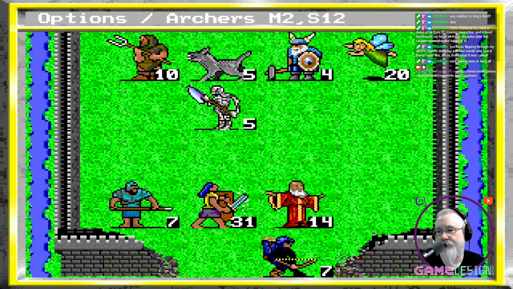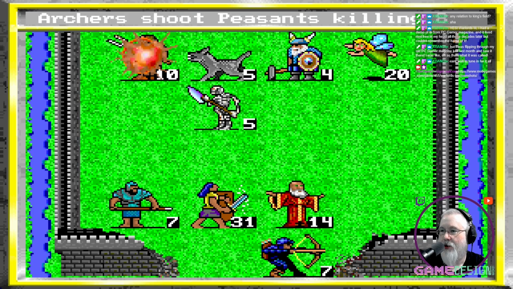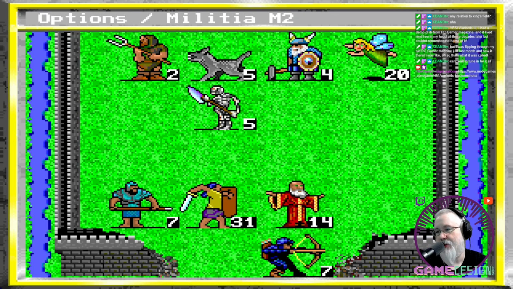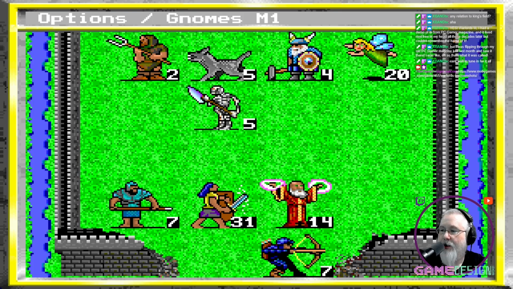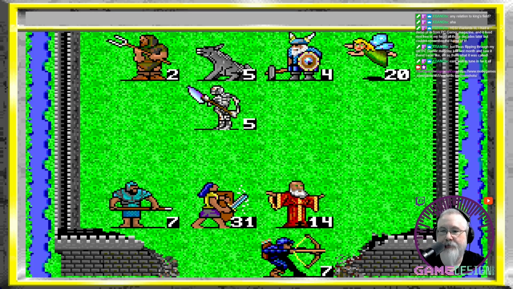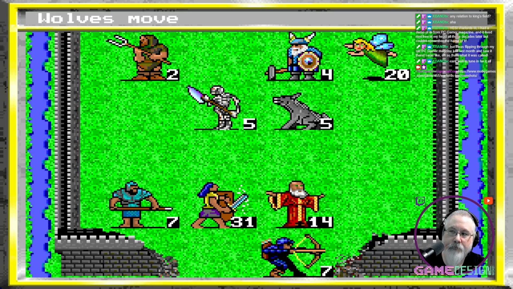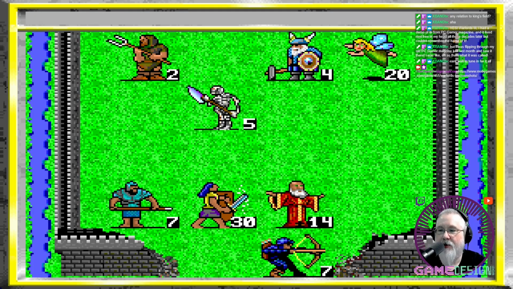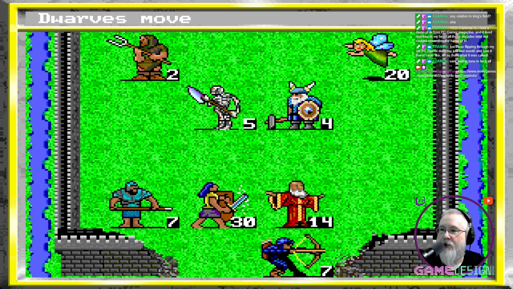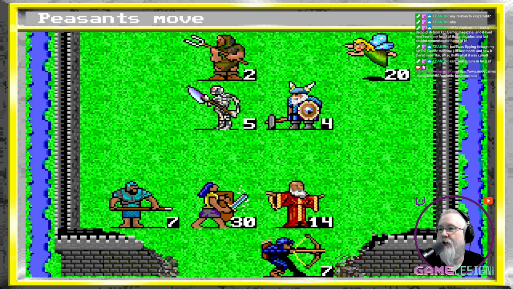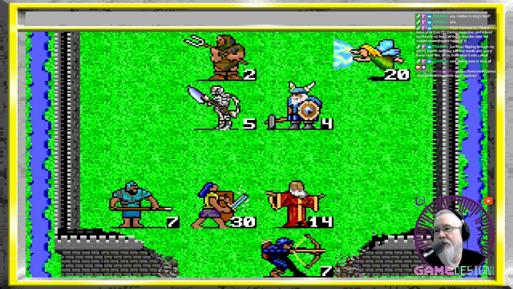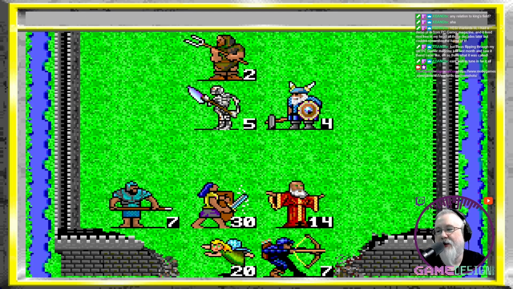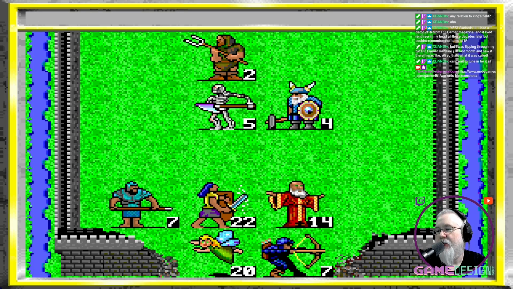Let's go ahead and wait. And then shoot. He shoots, he scores. Wait. And wait. I'll let them come to me. Wolvies will get an attack. And of course they'll attack my militia. Militia's just like one step above peasants, really. Oh, damn it. I hate when the fairies teleport.